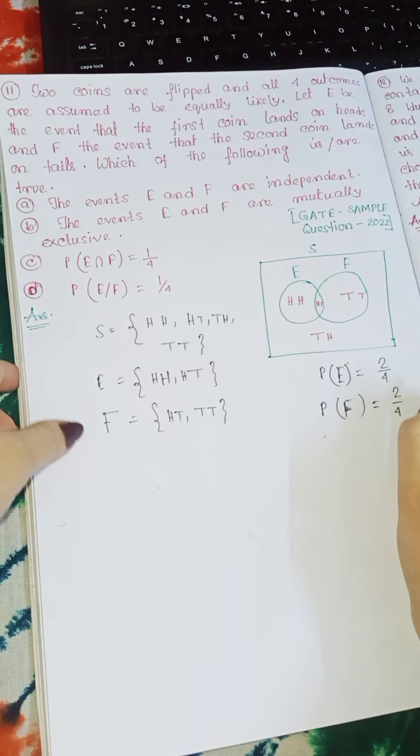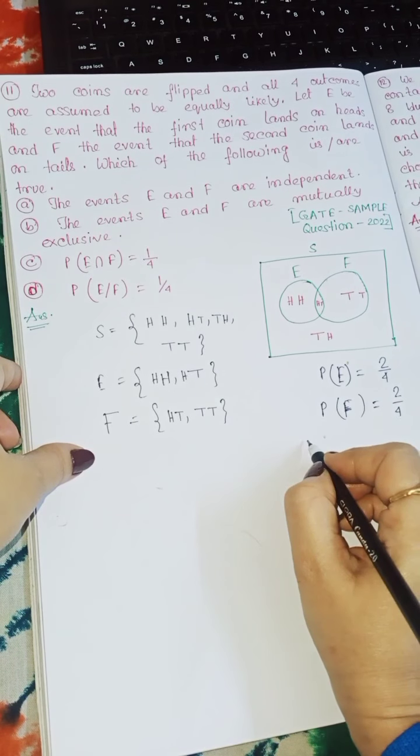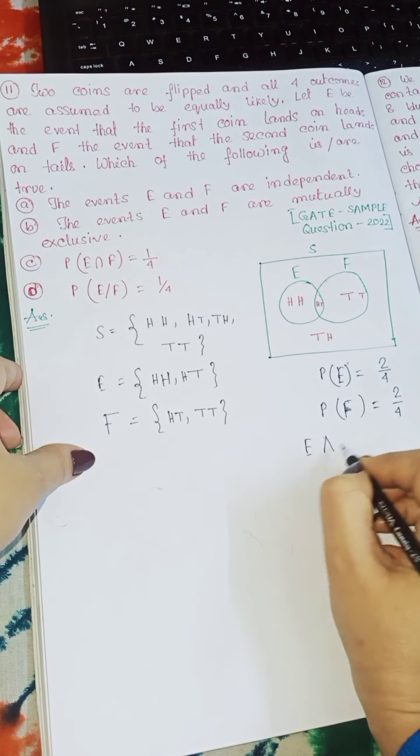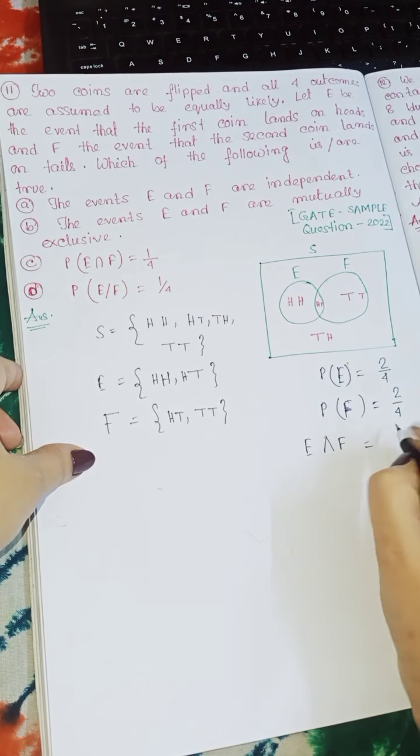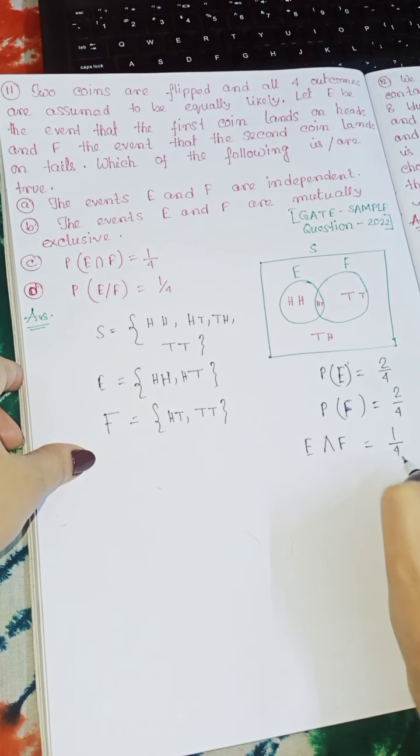Now E intersection F is equal to what? 1 by 4.